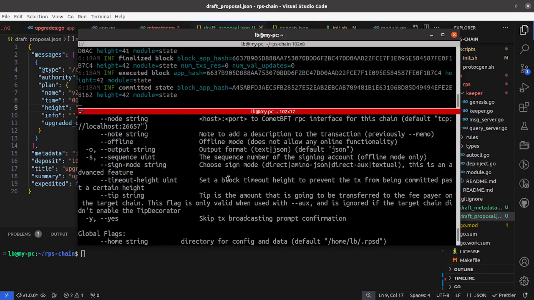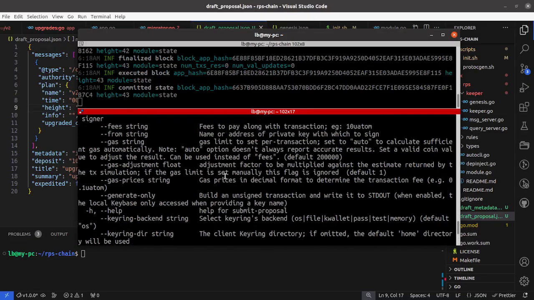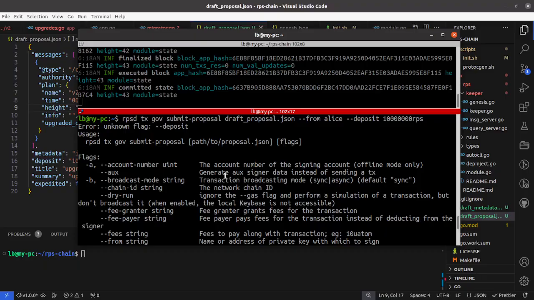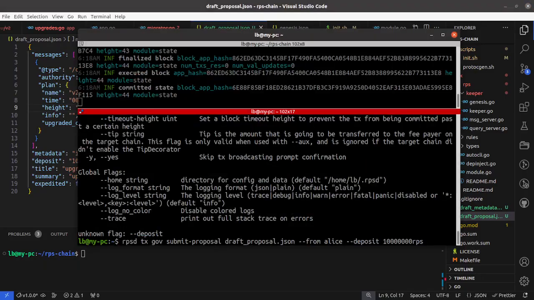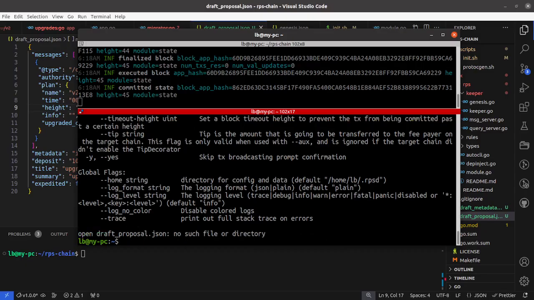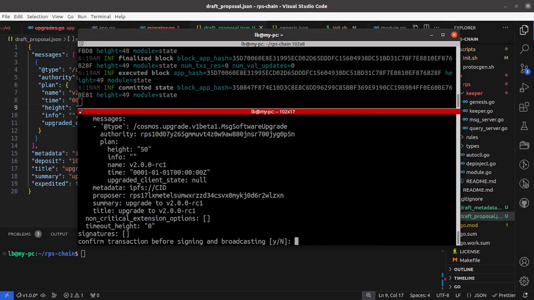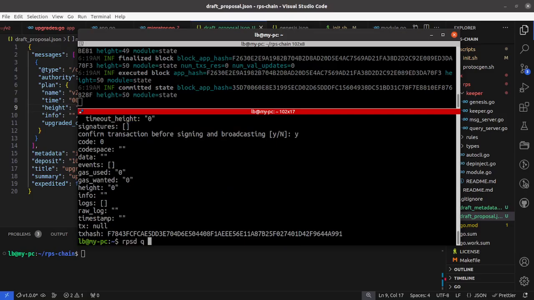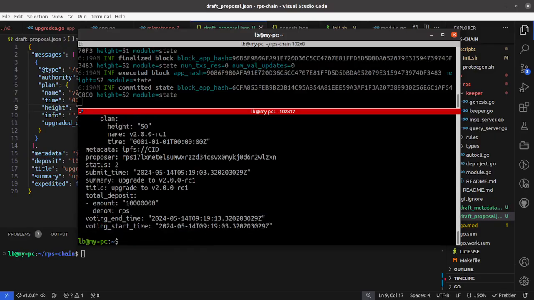There's no flag for deposit. Well, it's included in the proposal JSON, so it's going to pick it up from there. It's not okay because it's inside the RPS chain. And we're going to submit this. RPSD query gov proposals. It's created.